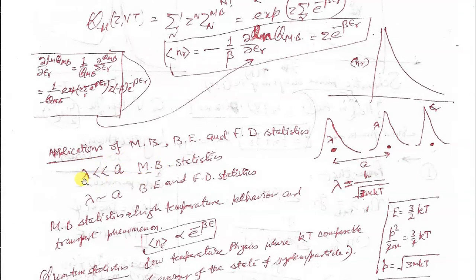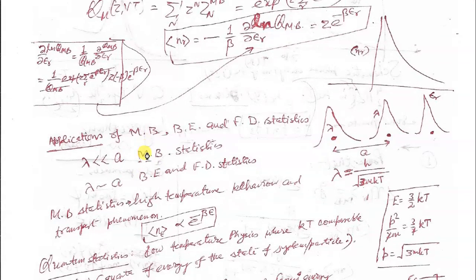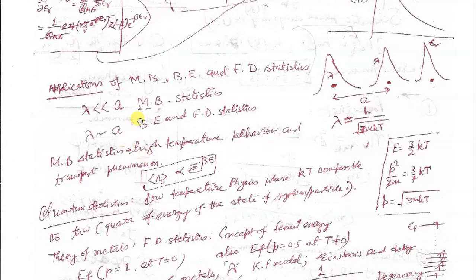high temperature regime. Your physics can be derived using the Maxwell-Boltzmann distribution function. So all the transport phenomena that you study at high temperature, you can study using the Maxwell-Boltzmann distribution function. For example, you can derive the average velocity, root mean square velocity, and most probable velocity using the Maxwell-Boltzmann distribution function. So these are the applications of MB statistics. This was the statistics derived by Maxwell and Boltzmann, and it was the beginning of the first principle approach to derive the physics of the system. So this statistics is often used to derive the physics of the system.